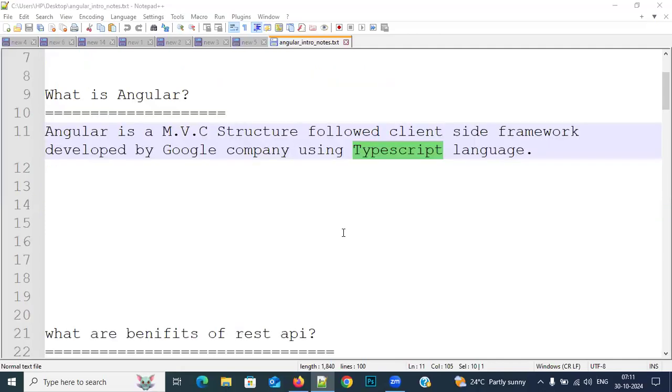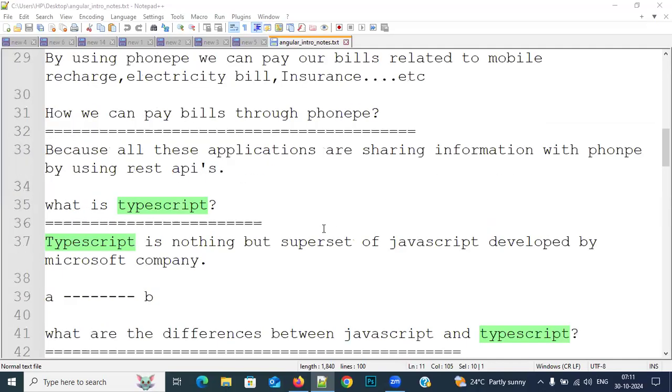Okay, right. So what is this TypeScript? TypeScript is nothing but a superset of JavaScript developed by Microsoft company. Everybody, TypeScript is nothing but a superset of JavaScript developed by Microsoft company. So what is the meaning of superset? Superset is the extended part of JavaScript, or else we can call it a modified version of JavaScript. Who modified this? Microsoft only.